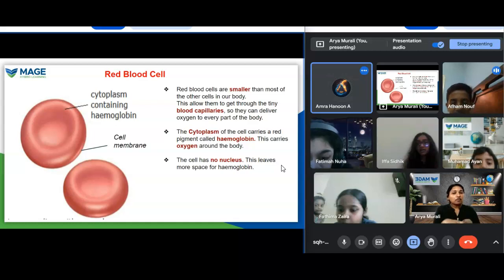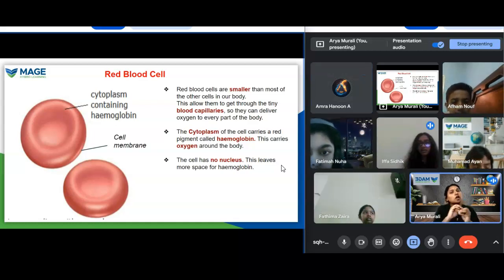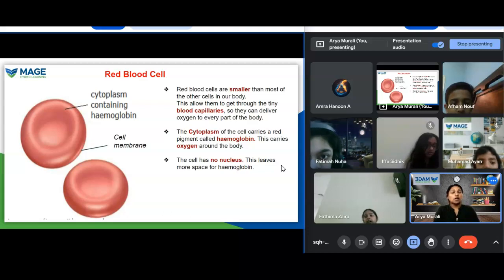Yes, they have to travel through the small blood capillaries. So they have to be tiny or very small, then only can it move freely through those blood capillaries. Its function is to deliver oxygen to all parts of our body. So when we breathe in, the oxygen will reach the lungs, and from the lungs it will diffuse into our blood.